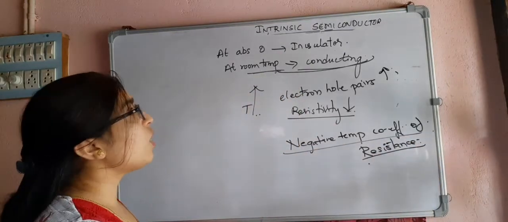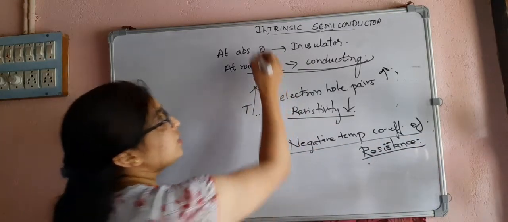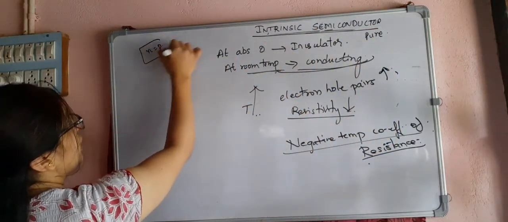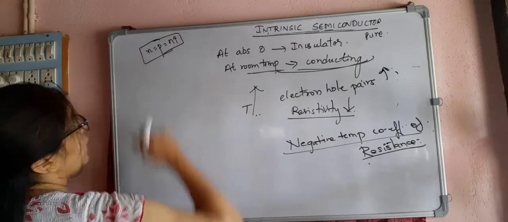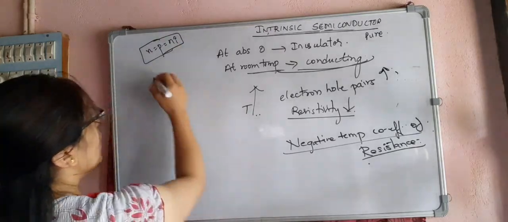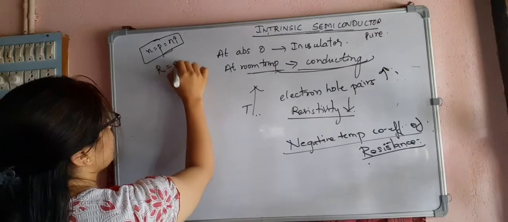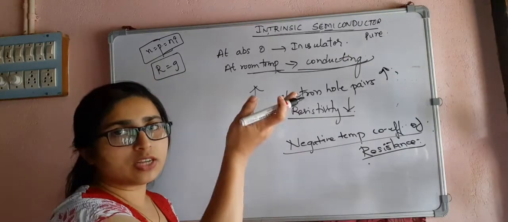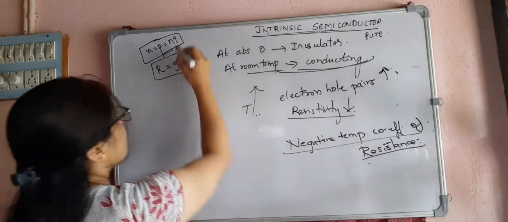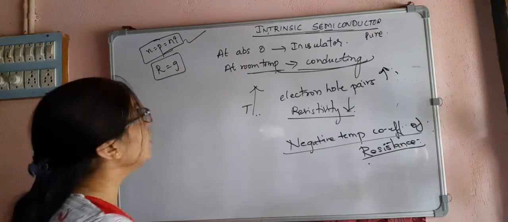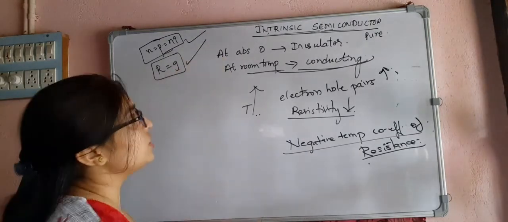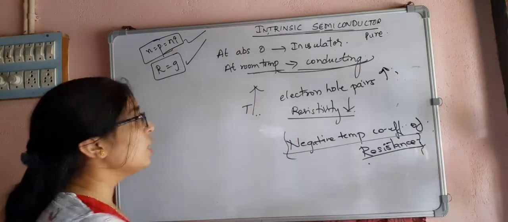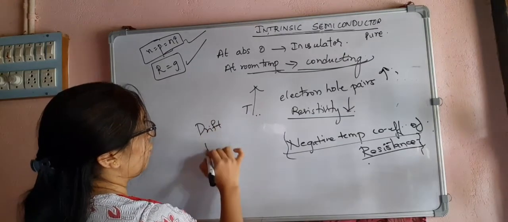Okay, so this is all about the intrinsic semiconductor. This is a pure semiconductor. The number of holes is equal to the number of electrons. And at thermal equilibrium, the recombination rate is equal to the generation rate. So as many electrons are generated, that many holes are created. That's why we can say n is equal to p. It has a negative temperature coefficient of resistance. We also studied the concept of drift and diffusion current.